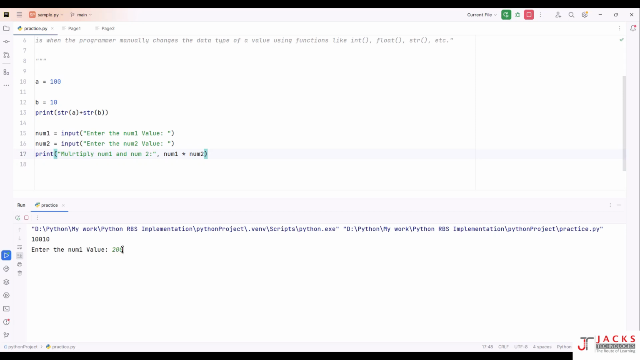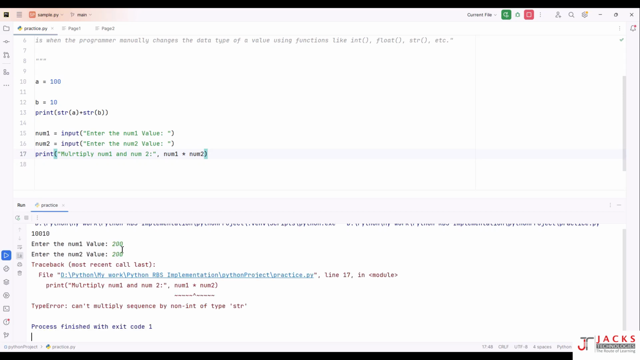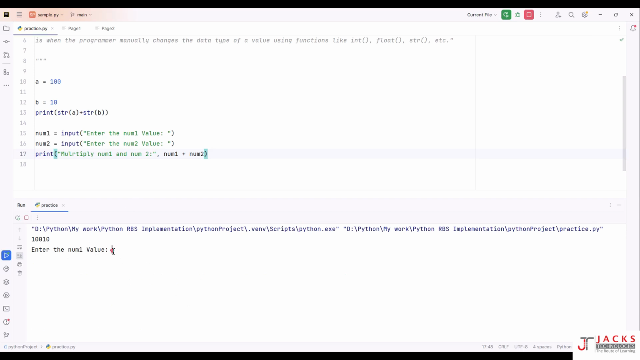I am giving 200 for the first value and 200 for the second value. I got a type error: can't multiply sequence by non-integer of type string. You cannot multiply a sequence by a non-integer type value; this is the string type. If you want to check whether it is a string or not, just add it normally. I give 200 and 200 and get 200200. As these two num values are string types, it has concatenated the two strings.